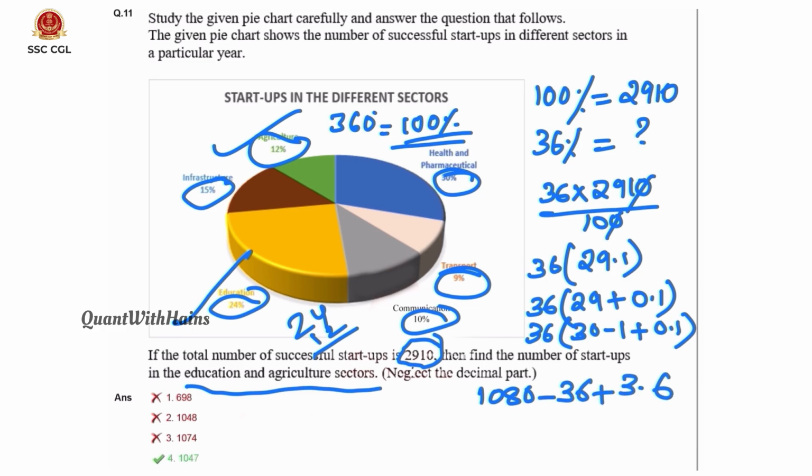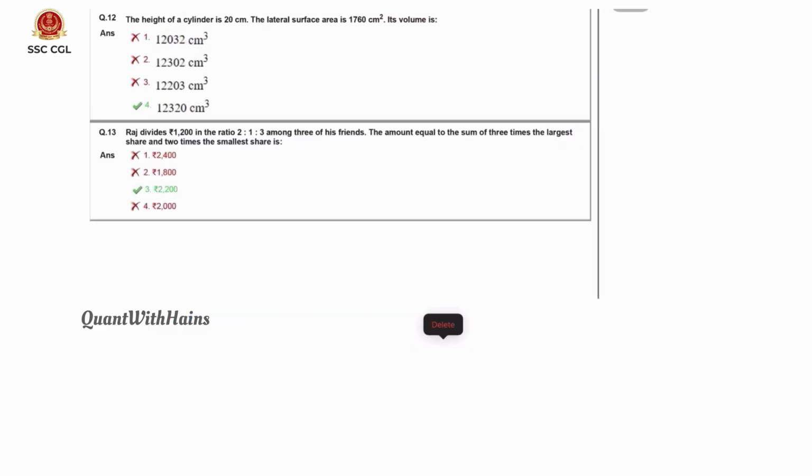Here, neglect the decimal part. 1080 minus 33 is 1047. Option 4.